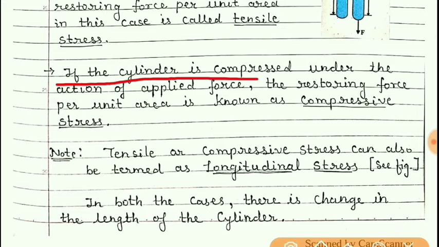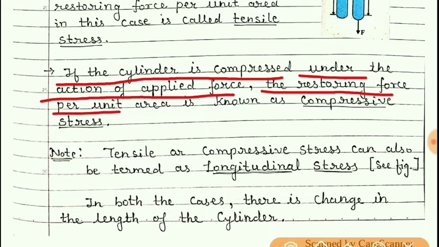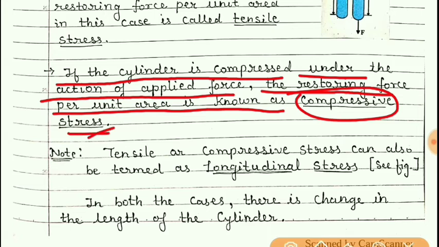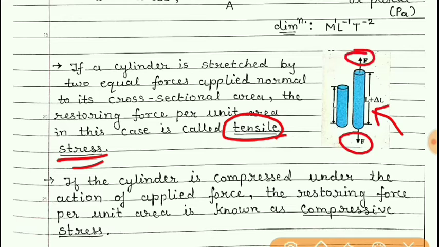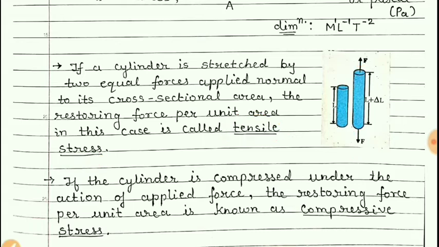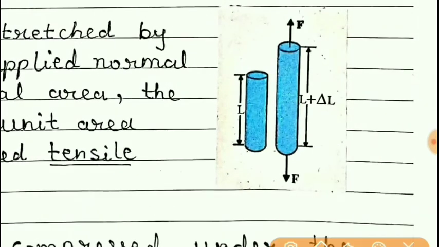Now if the cylinder is compressed under the action of applied force, the restoring force per unit area is known as compressive stress. So students, tensile stress arises when the object is stretched by applying the forces. But if the forces are applied in this way, then what will happen?